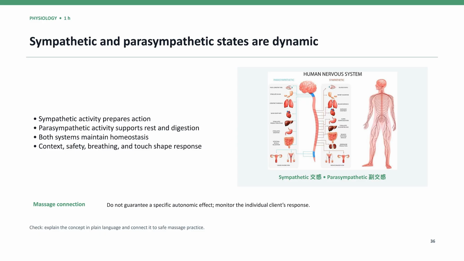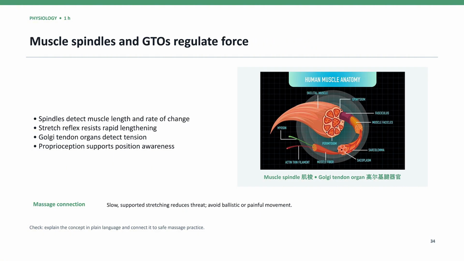If a muscle is stretched too quickly, the muscle spindle activates the stretch reflex, 牵张反射. The stretched muscle contracts to resist sudden lengthening and protect itself from injury. This explains why rapid or forceful stretching may cause the client to tighten rather than relax. Slow, comfortable stretching gives the nervous system more time to interpret the movement as safe.